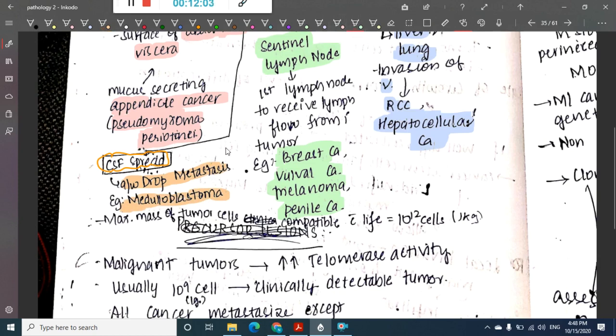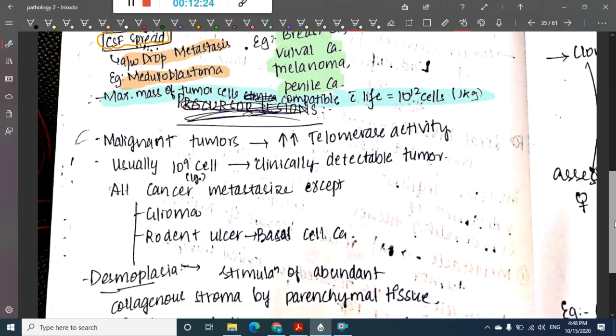If you are asked a one-liner about the maximum mass of tumor cells compatible with life, it is 10 to the power of 12 cells, that is 1 kg. If a person has 10 to the power of 12 cells, or 1 kg of tumor mass, he can live, but if he has more than 1 kg of tumor mass, then he cannot live.